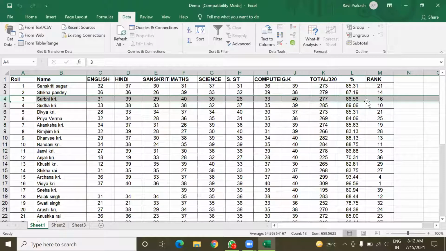Here she has got 29 marks in Sanskrit and other marks in other subjects, and the overall percentage is 86.56. But I want to know how many marks should be there in Sanskrit so that her total percentage becomes 90%. Understand?